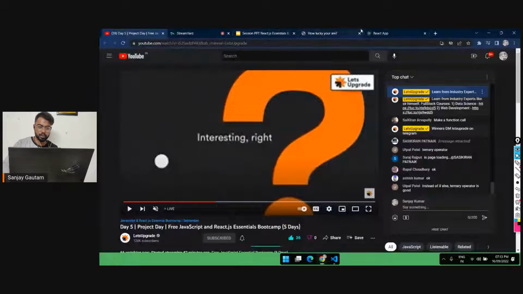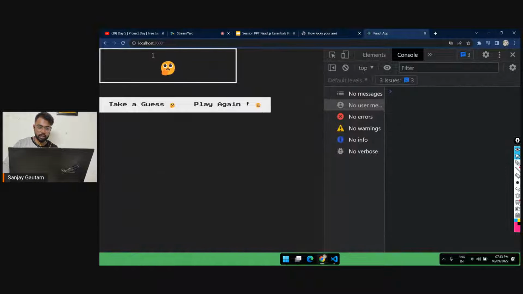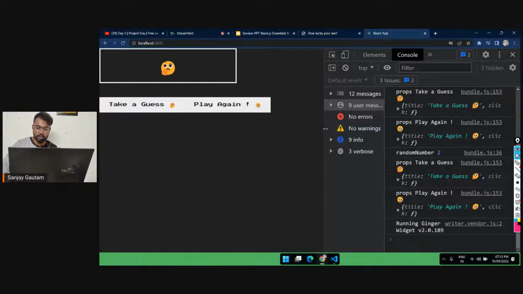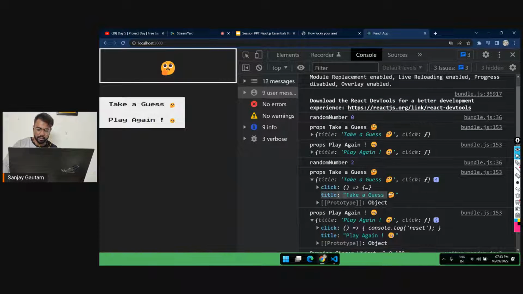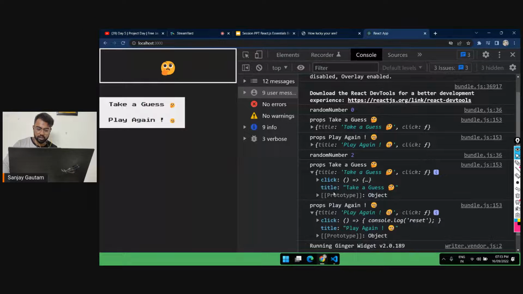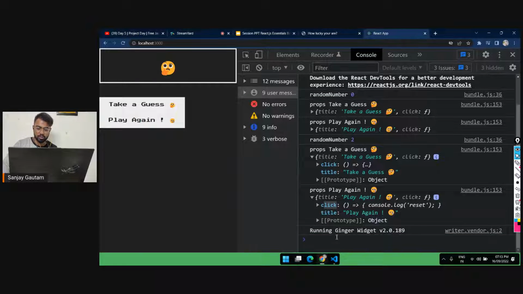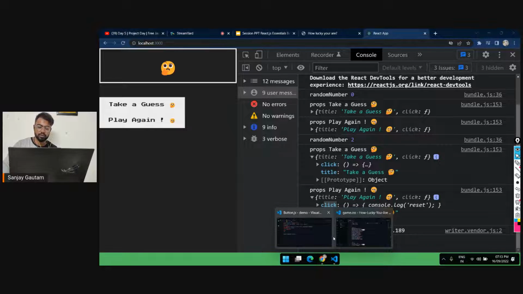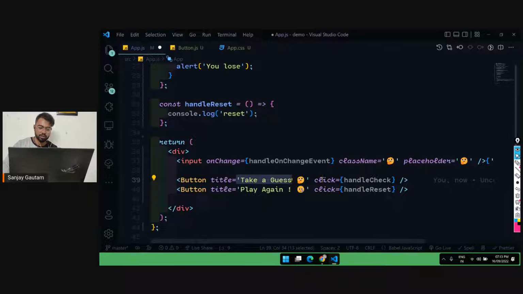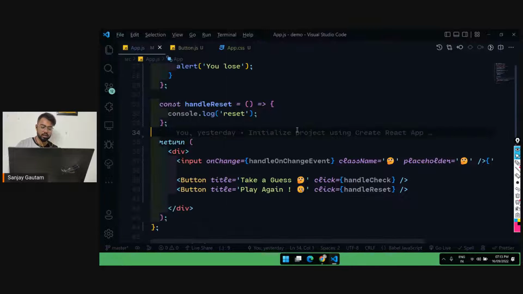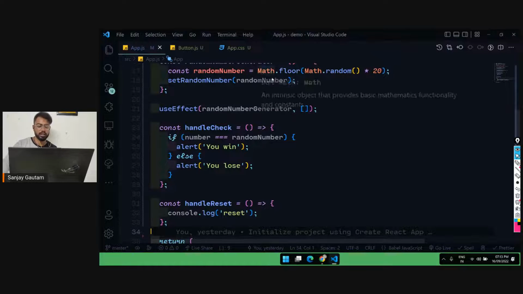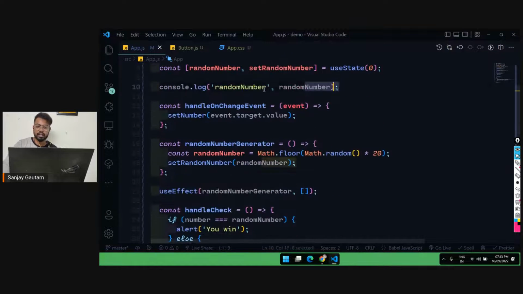So if I just open this, and if I just go here, and let me just take a refresh, you can see inside this props, we are actually getting the title and the function click. So this click actually contains this function, whatever you passed here. So now you can also pass some data as well as a function. That's why I told you that in React, it's very easy to utilize the same thing again and again. So that's why React is so popular.